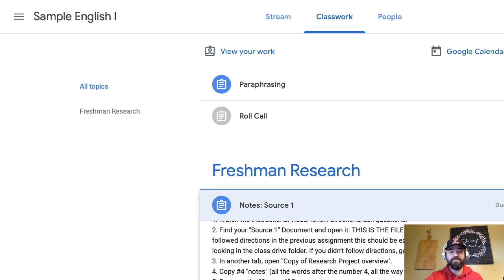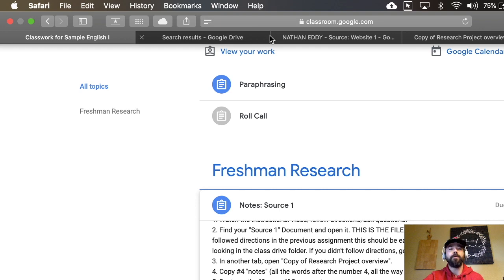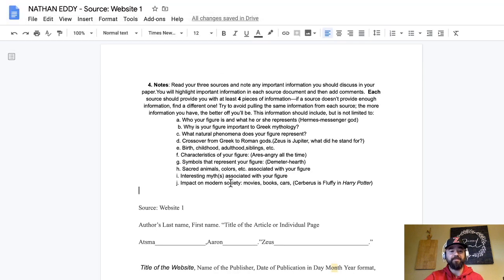Okay, so if I read this to you, if you didn't paste all your source, you'll need to do that before trying to do this assignment. You'll need to write your notes by highlighting text and commenting on what and why that information is applicable. Video shows you how to do this technically. Project directions tell you what to look for. Okay, so on this source 1 document, I've got everything I need on this page if I did this right.